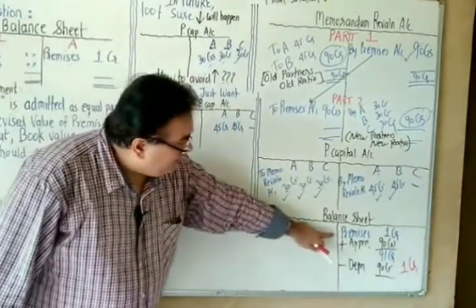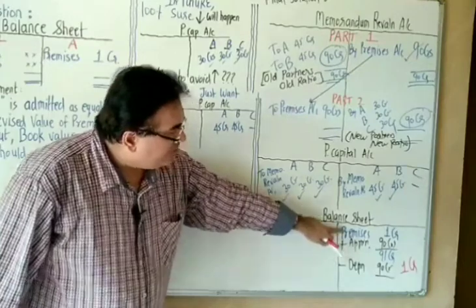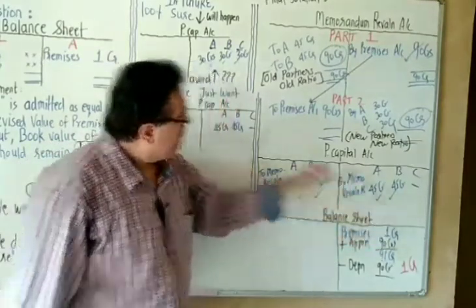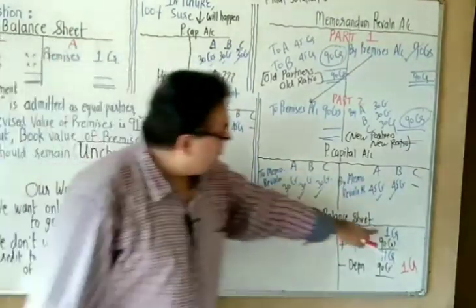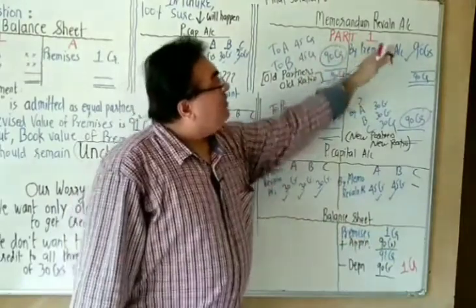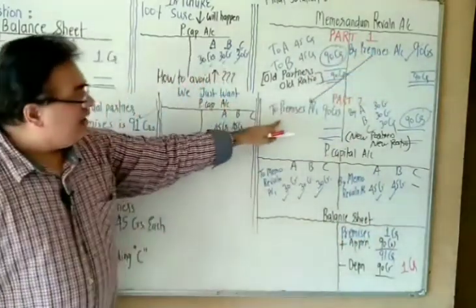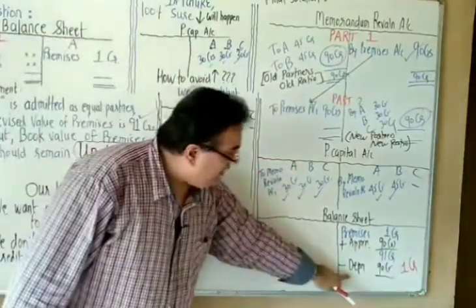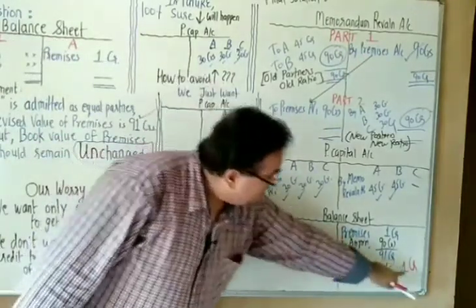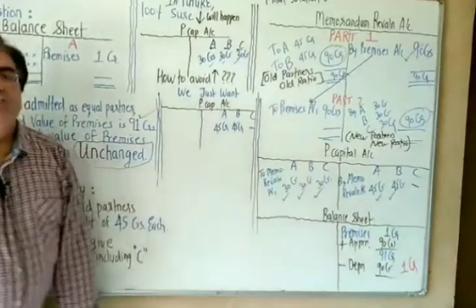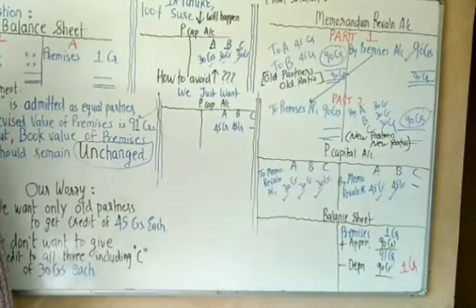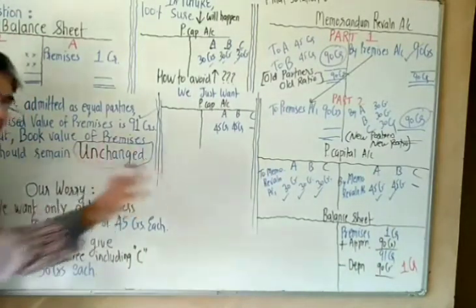New partners, new ratio. And see the value of the asset. First it was 1, the original value 1. Then the premises value was increased by 90, so plus. Reversing the premises, it became minus again. It has come to 1 CR. So what the question wants, we have fulfilled. It should be unchanged.